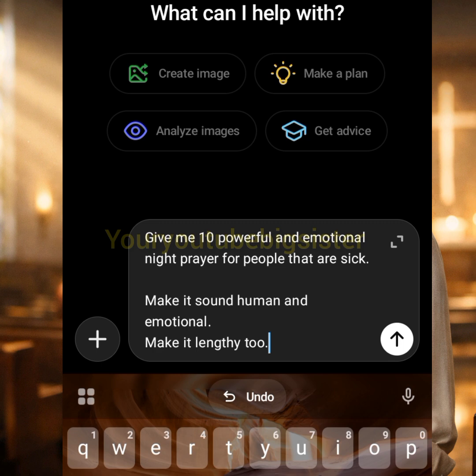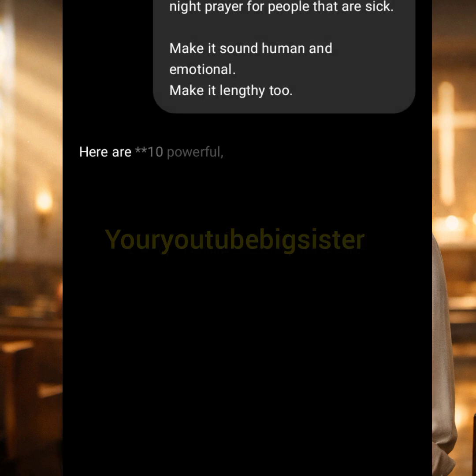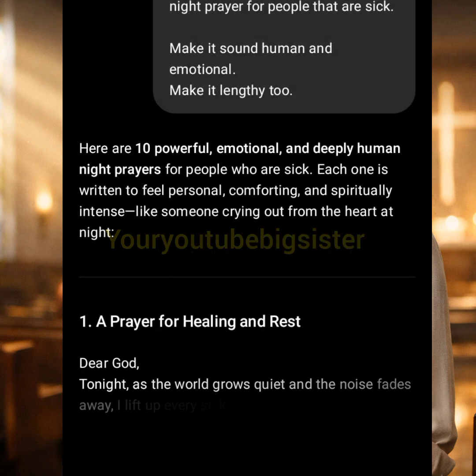So I'll just click on it. And I said make it sound human and emotional. Remember, this is AI. You need to prompt it well. You must tell it to make it sound human so that it will not sound robotic, right? Then we have to click on this arrow here and allow it to generate our prayers for us.